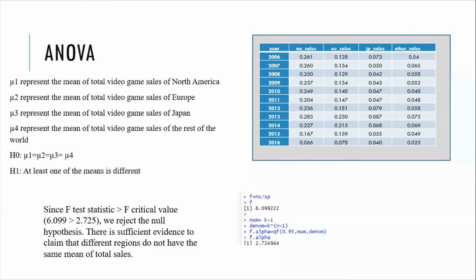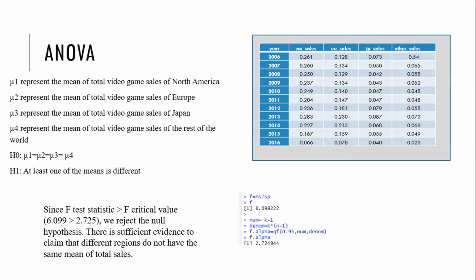The last test is ANOVA. In this test, we want to find out whether 4 different regions have the same mean value of total video game sales or not. Those 4 regions are North America, Europe, Japan, and the rest of the world. Using R, we calculated the F-test statistic, which has the value of 6.099, and we also calculated the F-critical value, which has the value of 2.75.